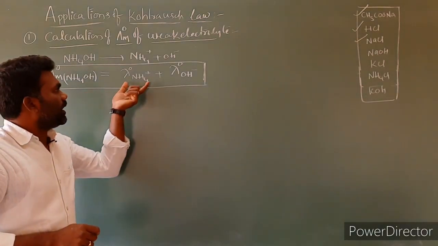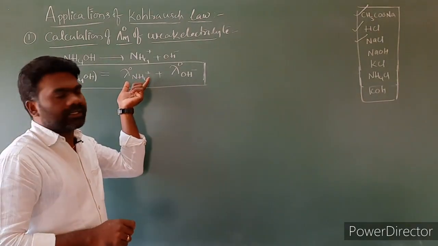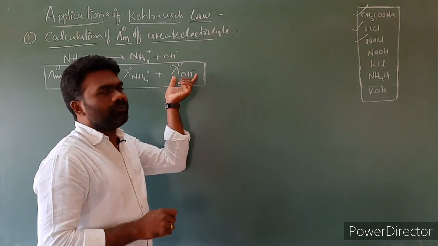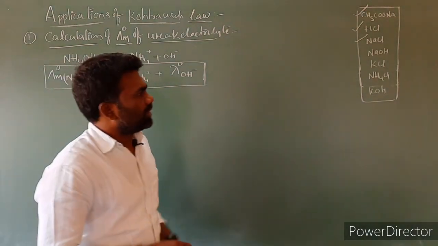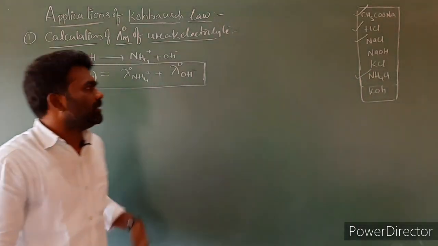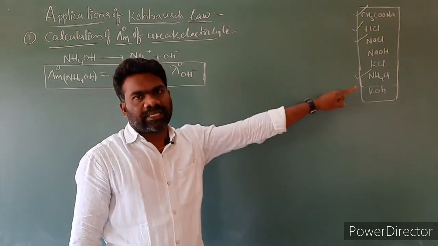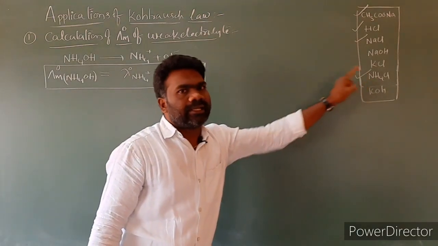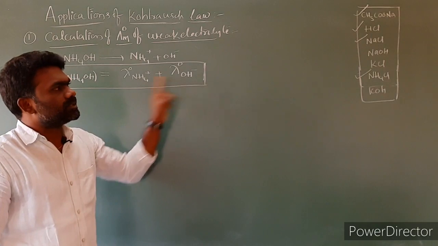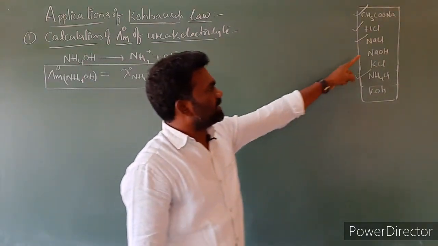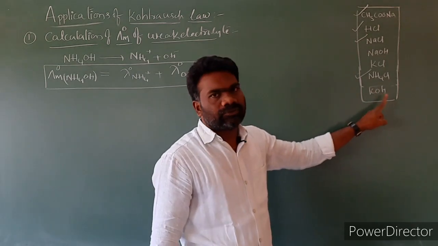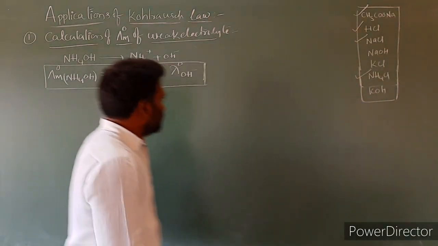We have to select a strong electrolyte that contains NH4 plus ion, and we have to select a strong electrolyte that contains OH minus ion. Here you can look at NH4Cl. NH4Cl contains NH4 plus and Cl minus. So this strong electrolyte contains NH4 plus ion, and we have to select one more strong electrolyte that contains OH minus. We can choose NaOH, Na plus OH minus, or KOH, K plus OH minus. Anything we can select.